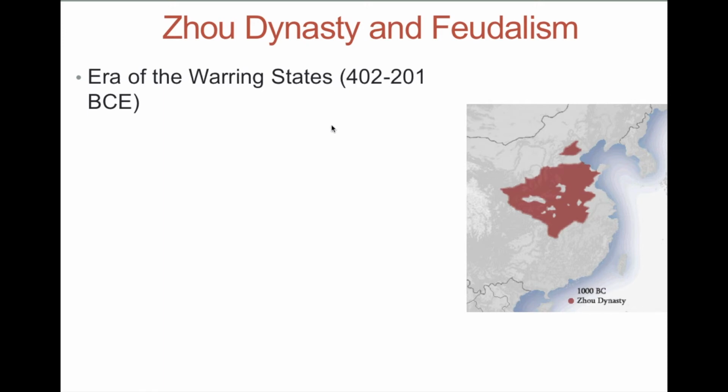And so what we're looking at is that the era of the warring states shows the mandate of heaven. The Zhou Dynasty is falling out of favor with the Chinese people. What we see is the regional rulers did not believe that the actual emperors were doing what they were supposed to. And so they basically form independent armies and break away. Instead of having an emperor and people who are loyal to the emperor, you have these people who were loyal making essentially their own countries. And so the whole system just falls apart.